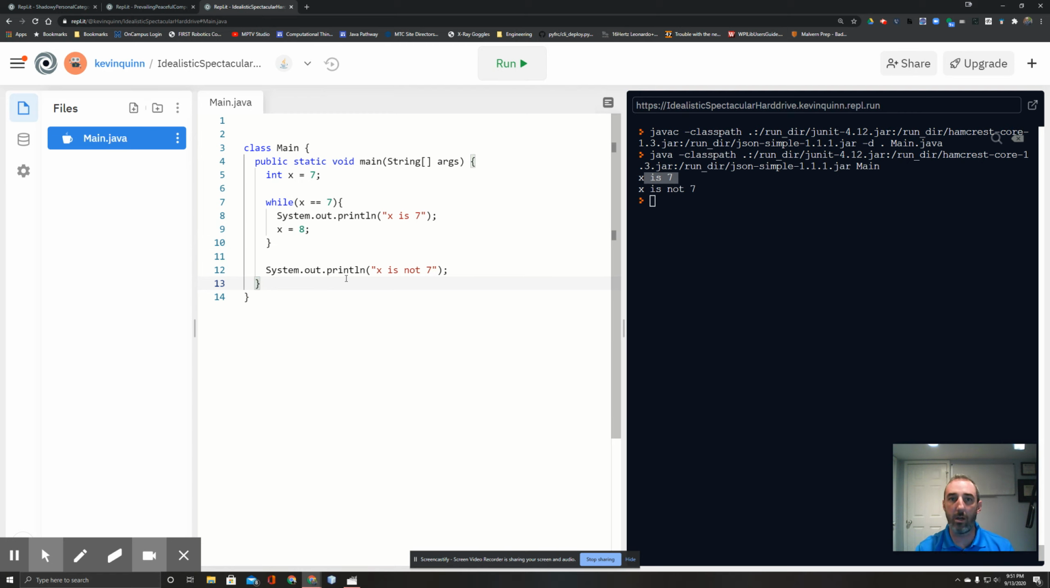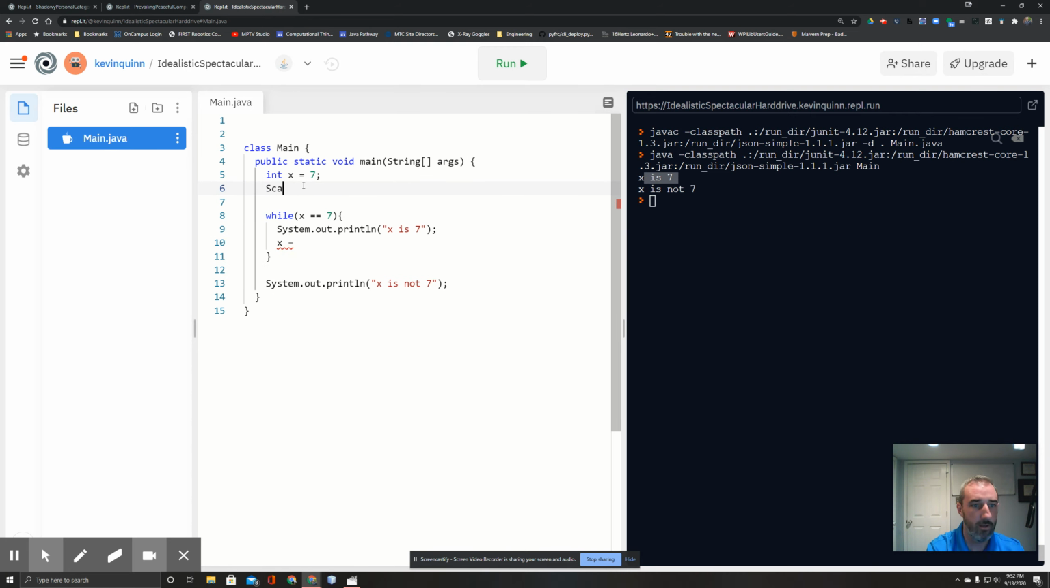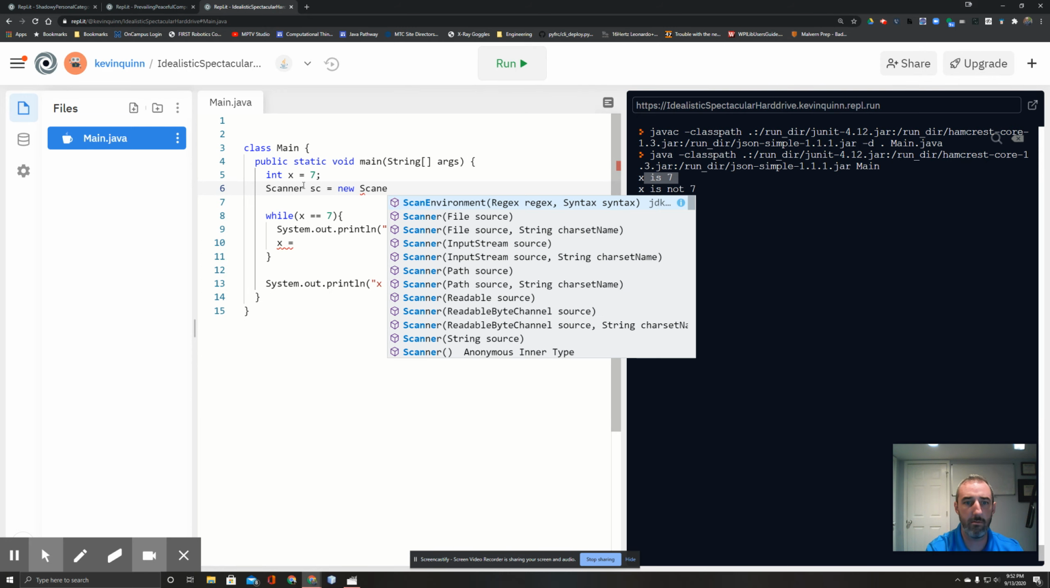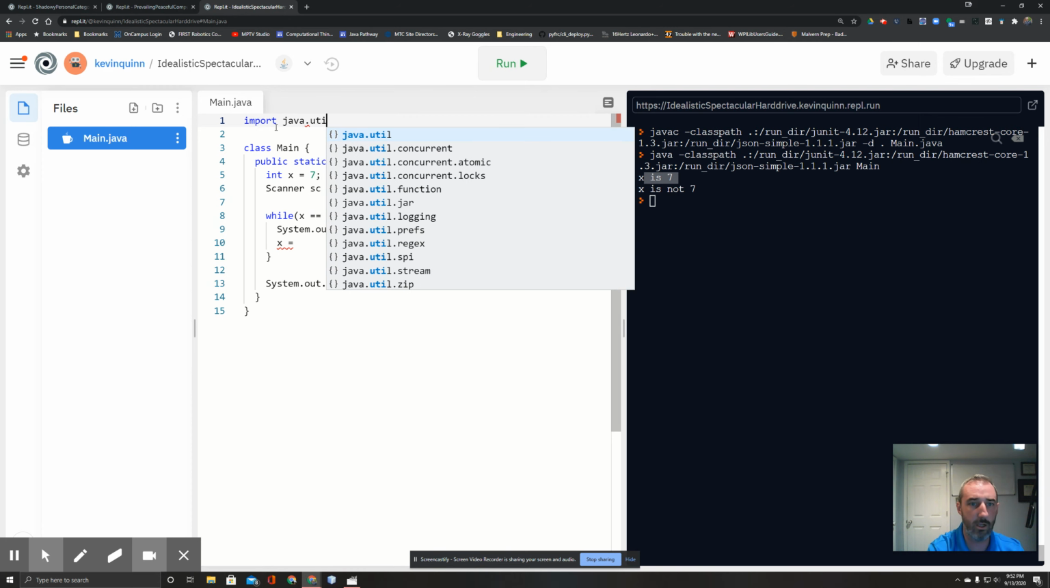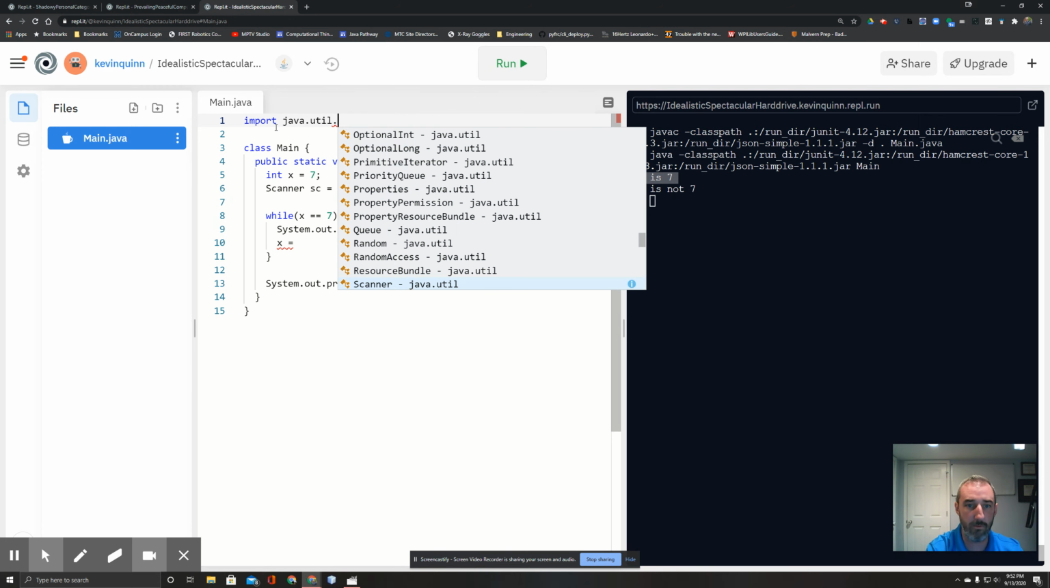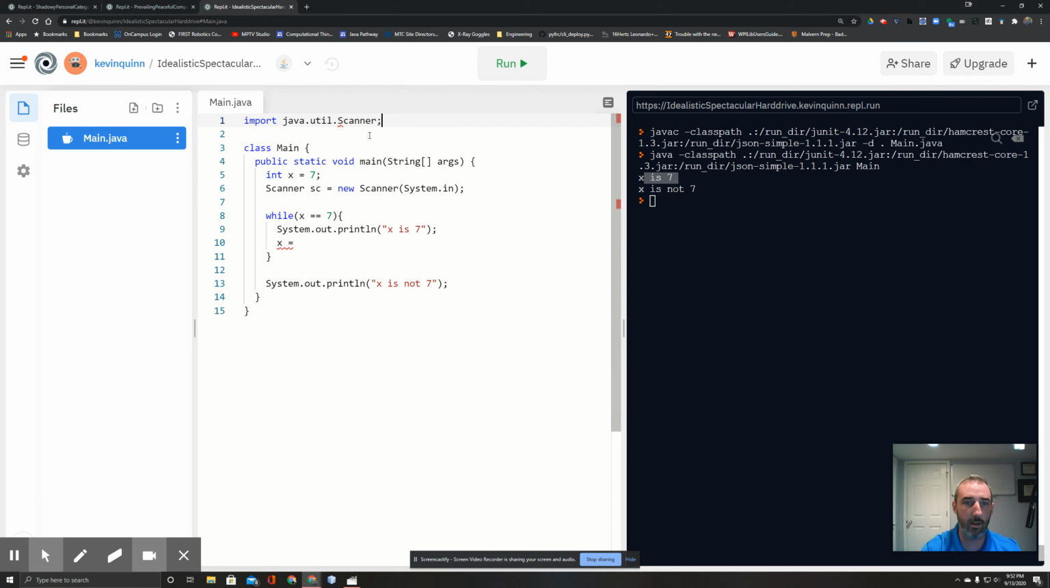Now, that's kind of boring, though. Maybe we can find a better way of doing this. Rather than just assign the value 8, let's get some user input. In Java, we need a scanner to do that. So let's make a scanner at the top: Scanner sc equals new Scanner, which is going to scan from System.in. That is the standard input, or the keyboard. In order to use scanners, we need to import the scanner library. So import java.util. You can see the tooltip trying to help me figure out what I want to bring in. Scanner, I can click to finish it.